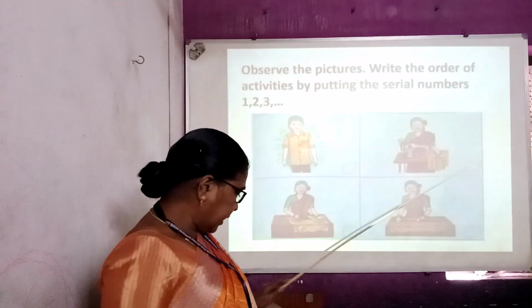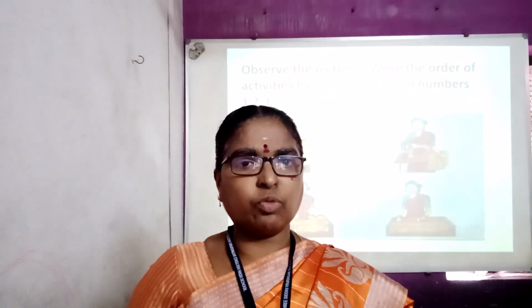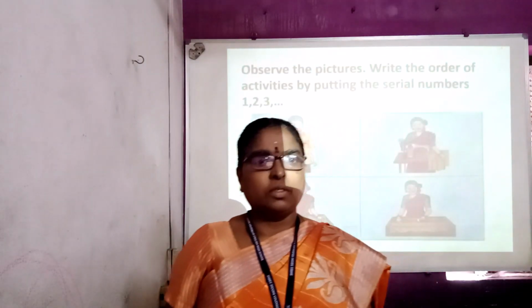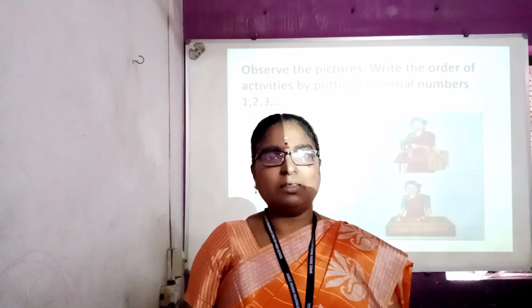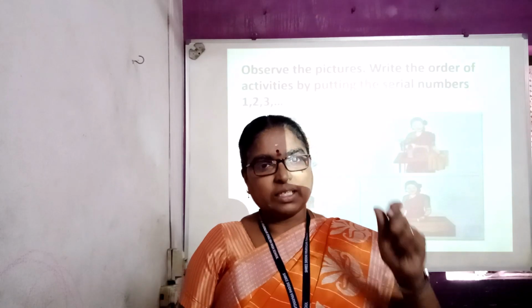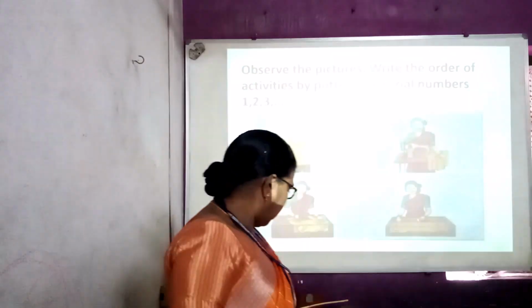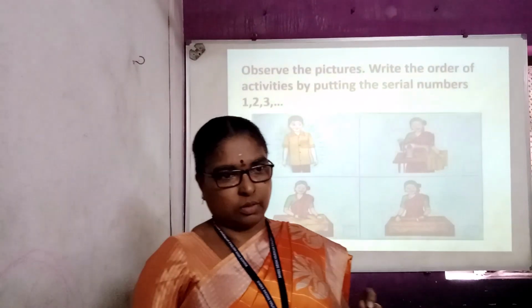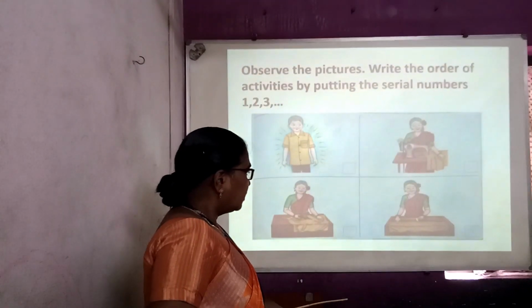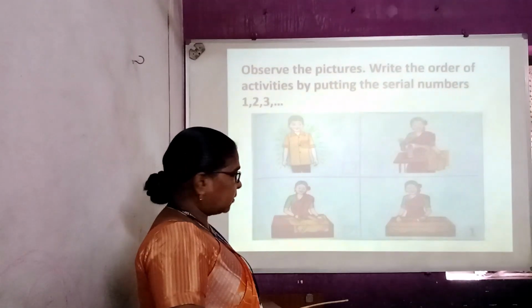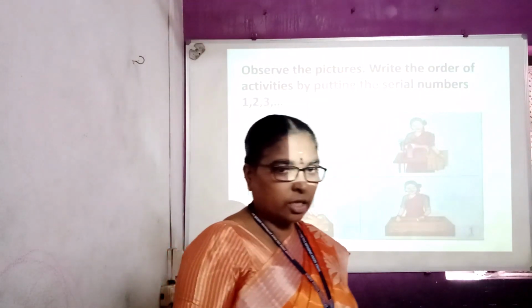Now, you all know that you must have gone to the tailor to stitch your cloth. So, when you give the cloth, what does the tailor do? He takes his measuring tape and he measures you. So, the first thing he has to do is take the measuring tape and measure the person, or your cloth for stitching purpose. So, here the first activity is the lady measuring the cloth. The second activity is, after measuring the cloth, the tailor cuts the cloth.